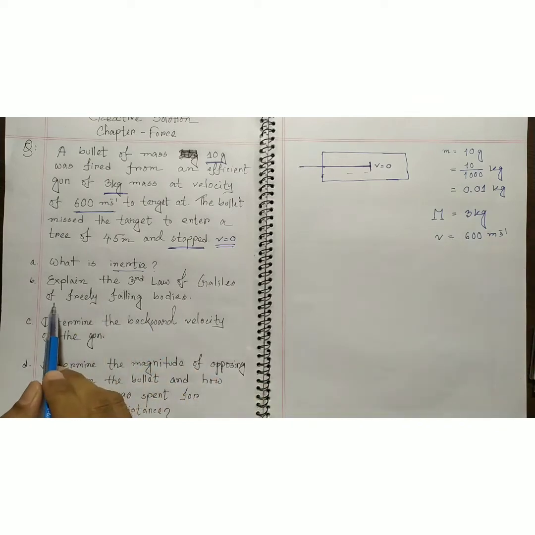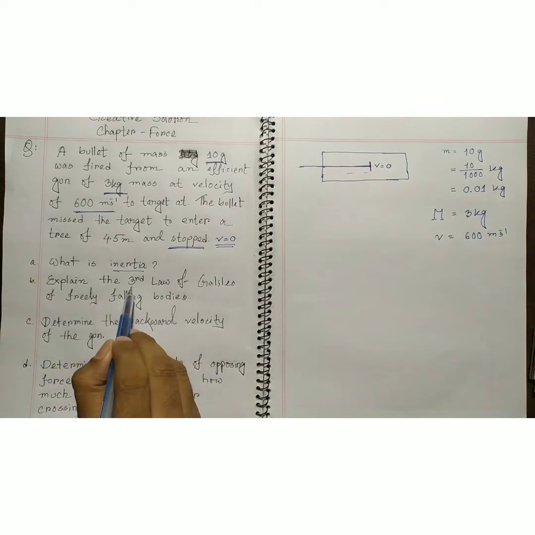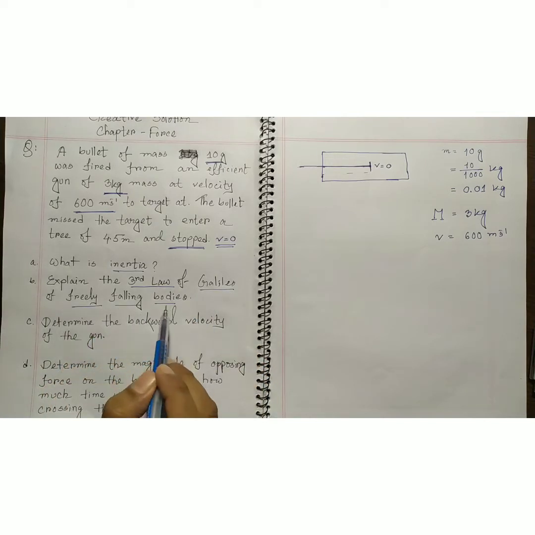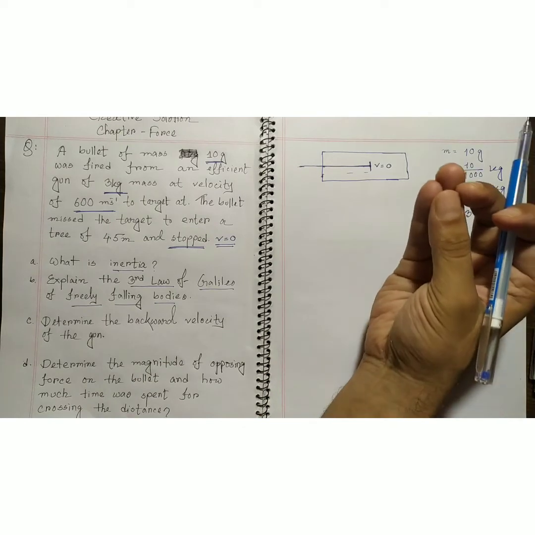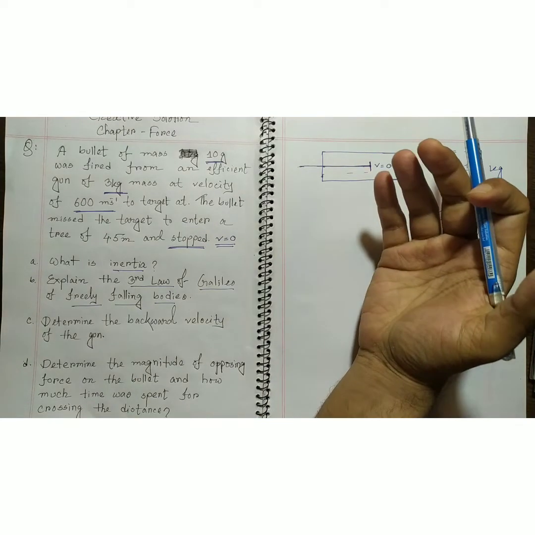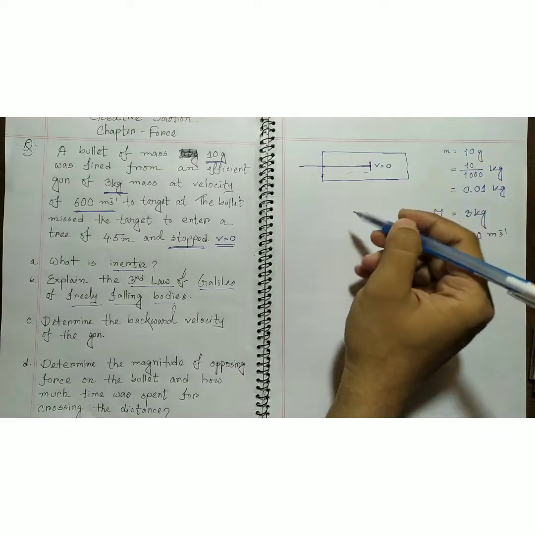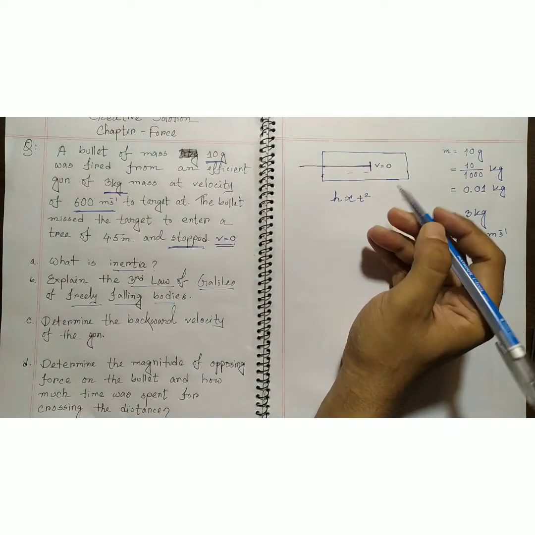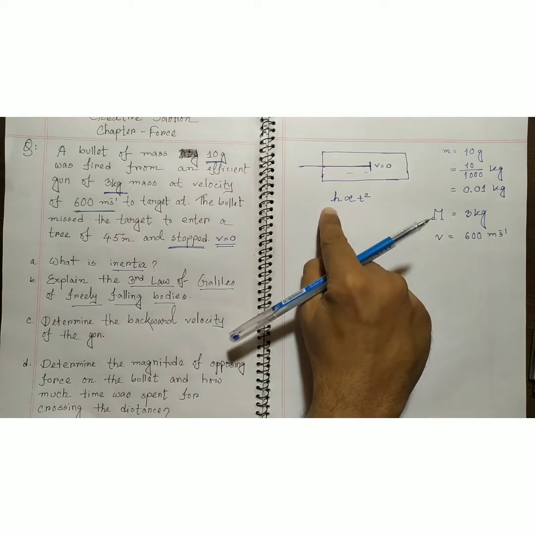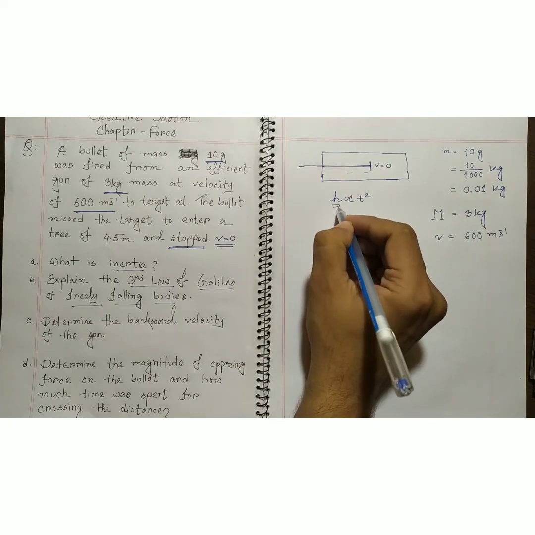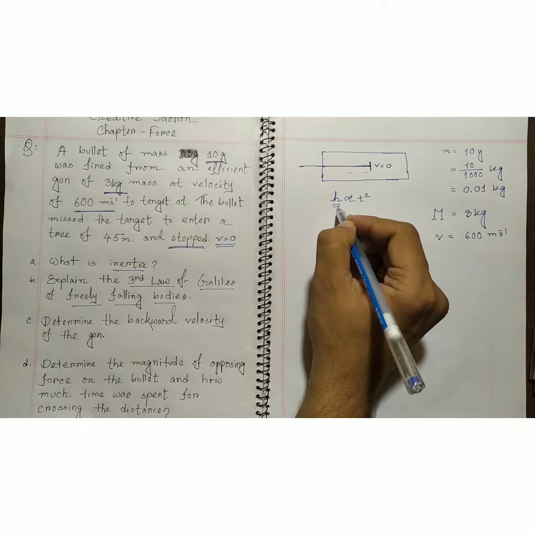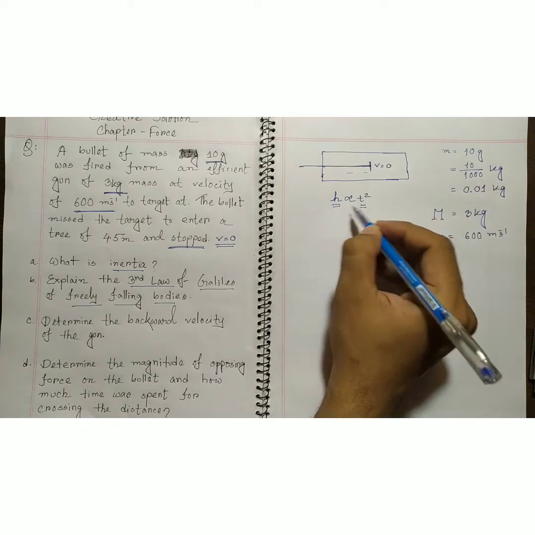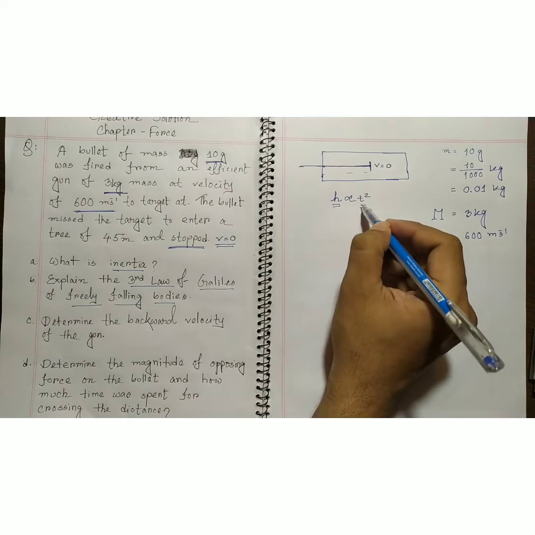The second question is, explain the third law of Galileo of freely falling bodies. There are 3 laws of Galileo, and the third law is that h is proportional to t square. That means the distance traversed by freely falling bodies from rest in a given time is directly proportional to the square of the time.